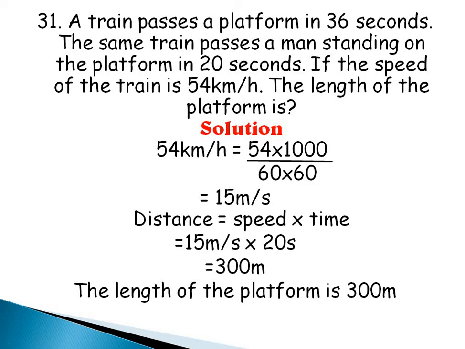Alright, but we are looking for the distance, and the formula for distance is speed times time. So the speed is 15 meter per second times time. We're using this time, 20 seconds. This 36 seconds is not relevant in this question. We are actually using this 20 seconds because this is the time that is talking about the man standing on the platform. So 15 meter per second times 20 seconds will give us 300 meter, and then the length of the platform is 300 meter. Do you understand this? Very good.